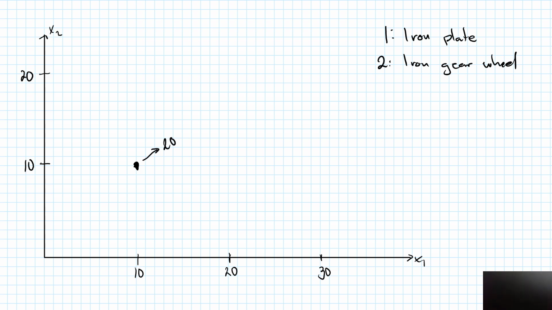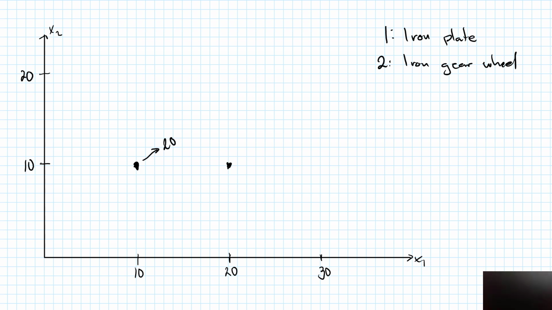Now let's have a look at this bundle right here where I have 20 iron plates, but I still have only 10 iron gear wheels. How many transport belts can I produce? Well, the answer is the same, 20. I will then have used up all my iron gear wheels, and I'm left with 10 iron plates, which I can do nothing with. Well, you can actually use iron plates in this game to produce other stuff, but for the sake of this example, let's say that I'm only interested in producing transport belts. So that would mean that I am indifferent between these two bundles.